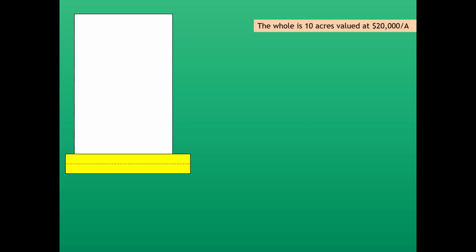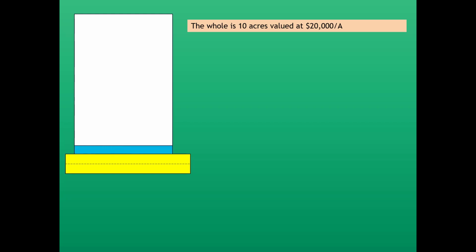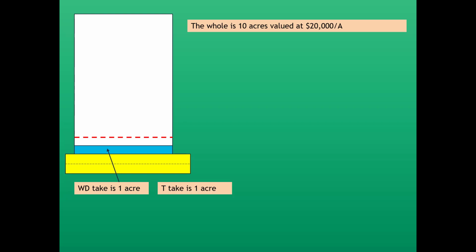That white square illustrates the whole property before the taking. That yellow is the road. So the whole is 10 acres, and let's assume it's valued at $20,000 an acre. That blue is a 1 acre WD take. The area between the blue and that red dotted line is a temporary easement.